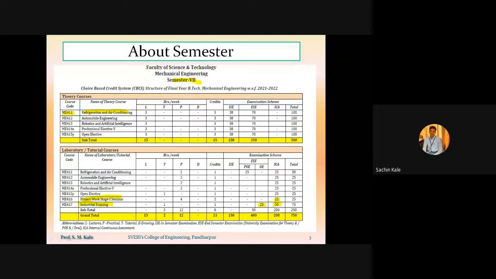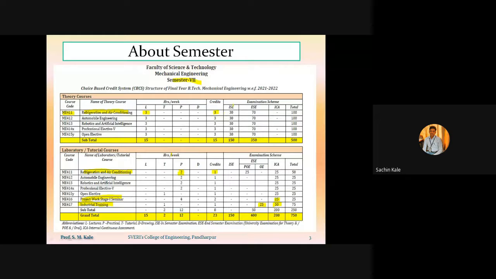If you see our subject refrigeration and air conditioning, the total theory hours allocated by the university are 3 hours, and for practical the total hours allocated by the university are 2 hours per week. So theory 3 hours per week and practical 2 hours per week. The theory credit will be 3 and the practical credit will be 1.